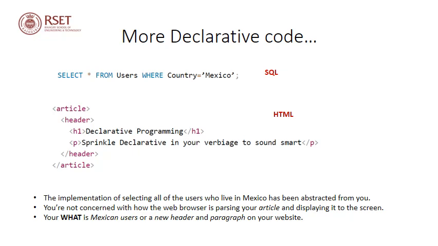And another example is from HTML, and here when this particular code is executed, we'll have a header called declarative programming along with a paragraph in it. So the implementation of selecting all of the users who live in Mexico has been abstracted from you, and you are not concerned with how the web browser is parsing your article and displaying it to the screen. What you want is a new header and paragraph on your website, and you are not at all concerned with how this particular task is being executed.